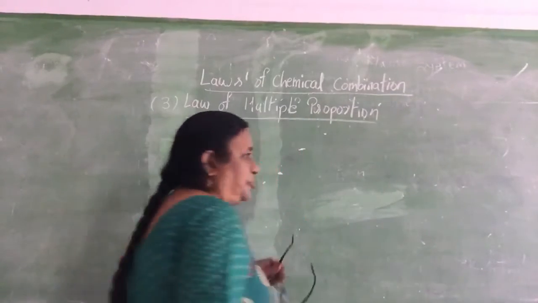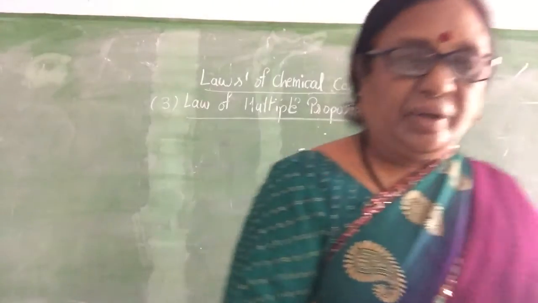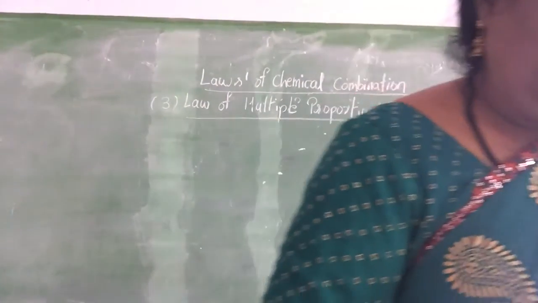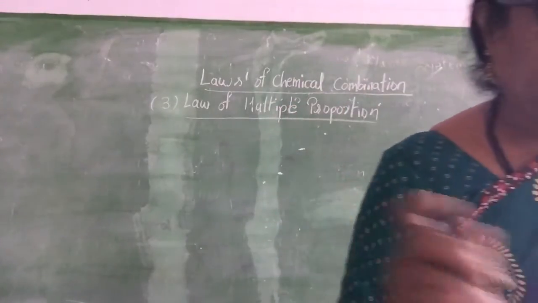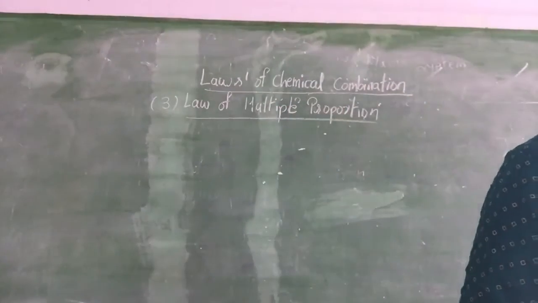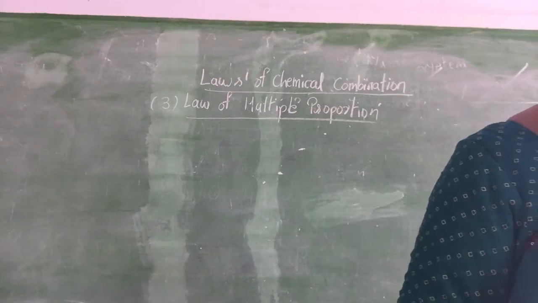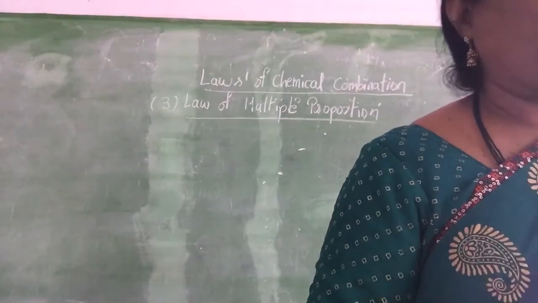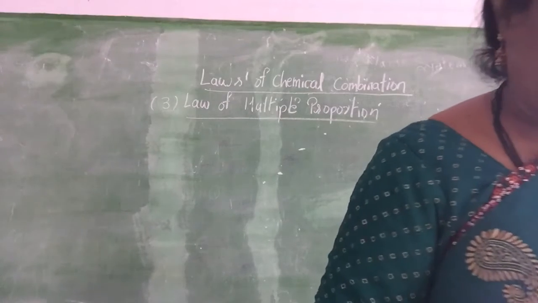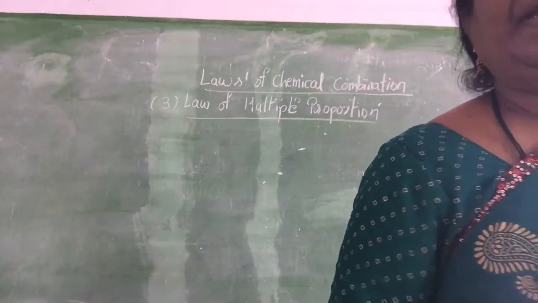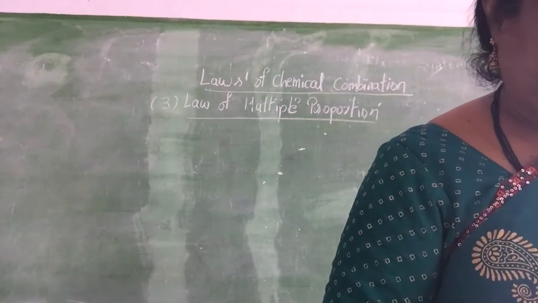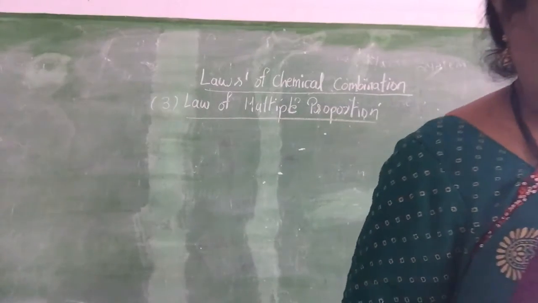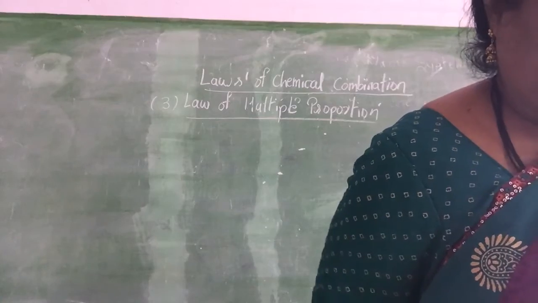Children, what is law of multiple proportion? Whenever 2 elements combine to form 2 or more compounds, then the different masses of one element which combine with the fixed mass of the other bear a simple ratio.